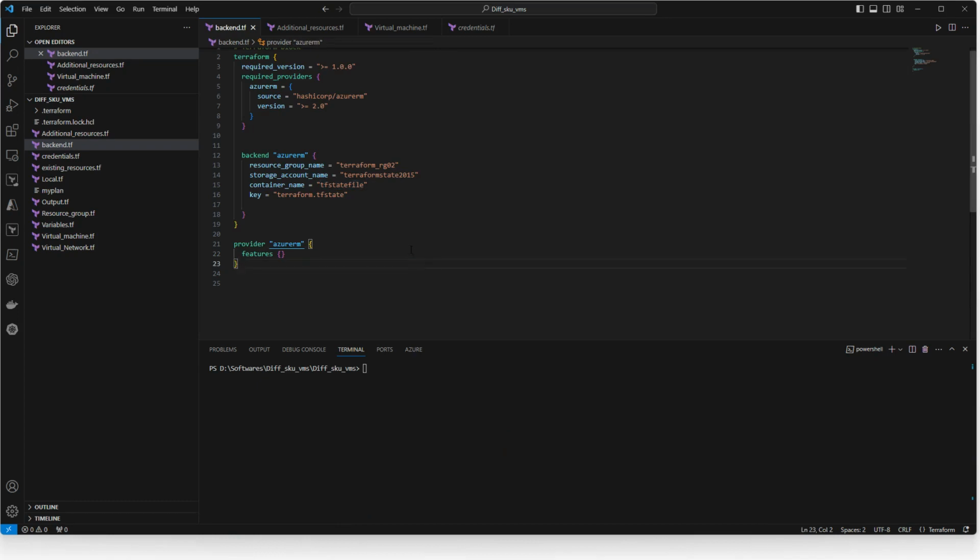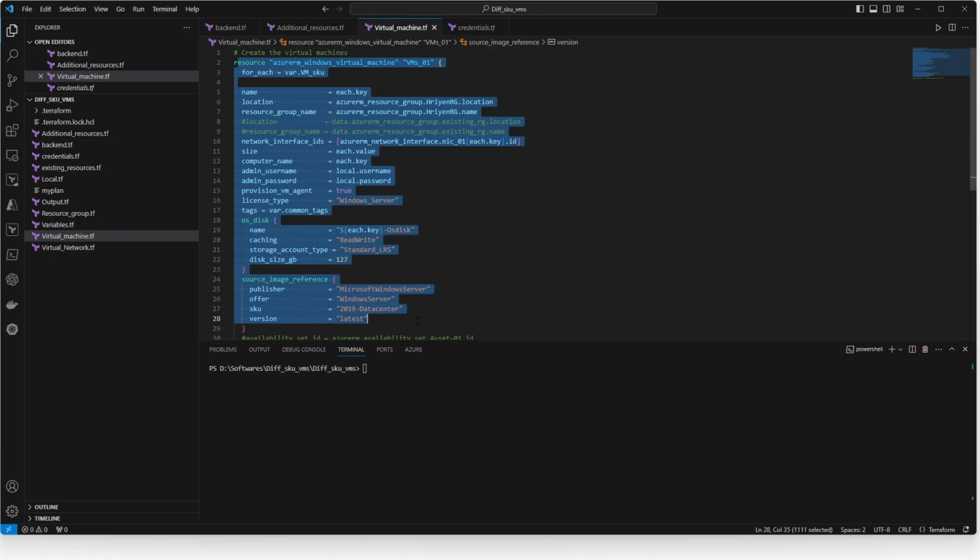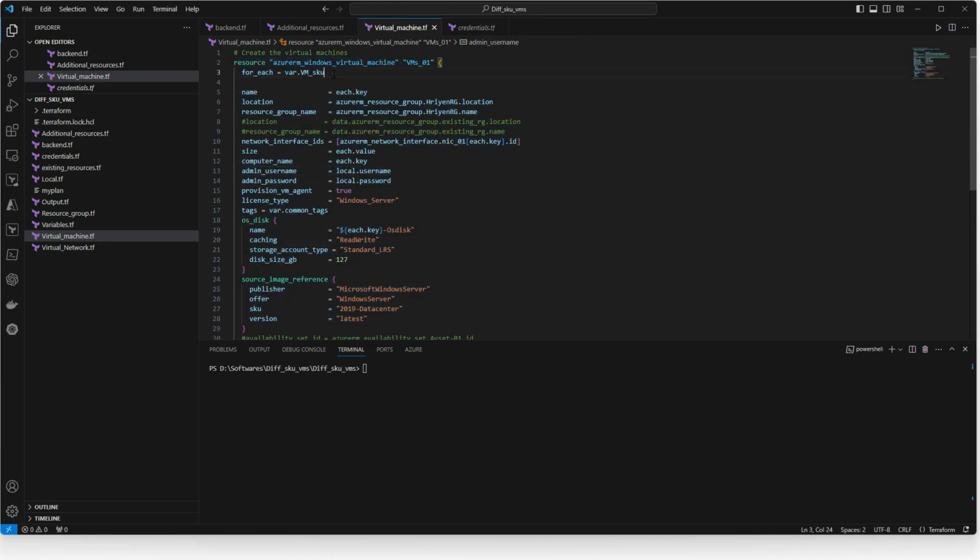Now what I have done here is that I'm going to create three virtual machines. I have defined my for_each here, because what I want to do is create three virtual machines with different SKUs. So I have defined in a variable my SKU, what VM name I want, and also what is the configuration or maybe the SKU I want. I have defined it in my variable file.